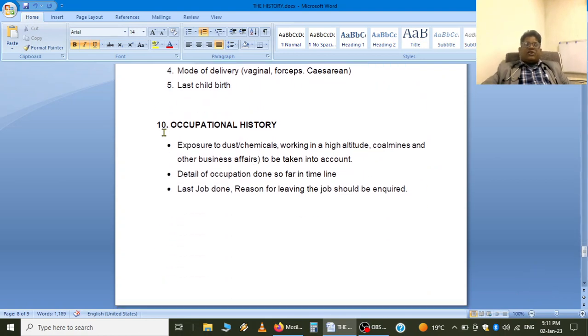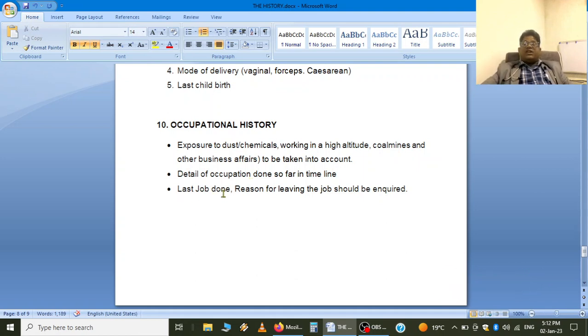Now coming to our last point, occupational history. This is very, very important. We should ask occupational history in detail about exposure to dust, chemicals, working in high altitude, coal mines or other business affairs, which should be taken into account and noted. Details of occupation done so far in timeline: the occupation from year this to this he has done, he has worked here, from next year he has worked here. So that should be with the timeline, the job done by the patient.